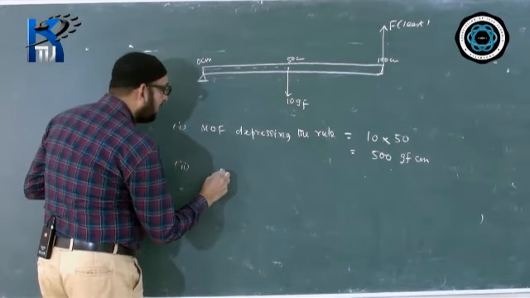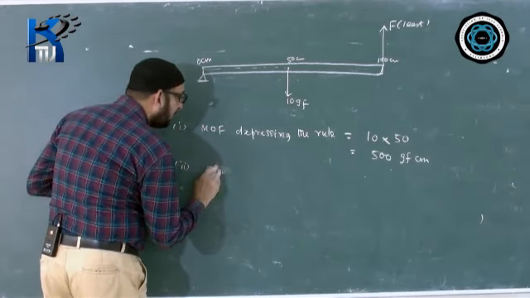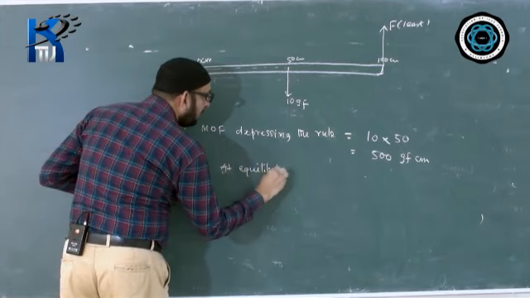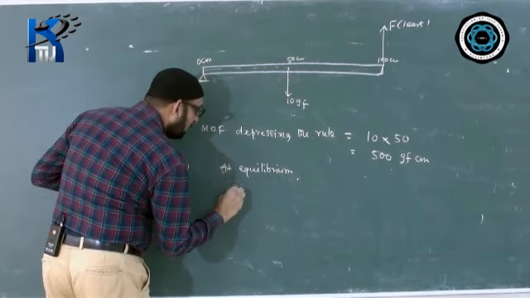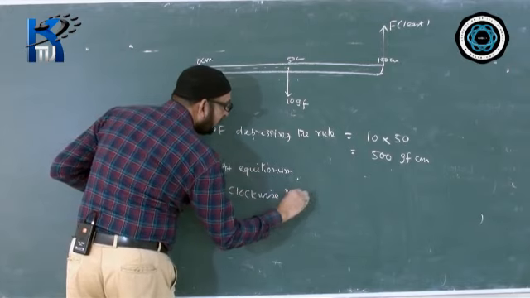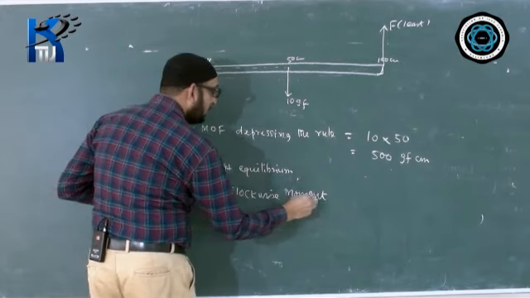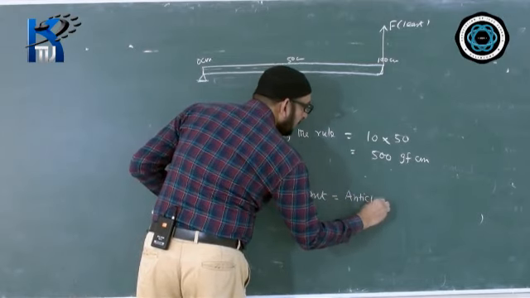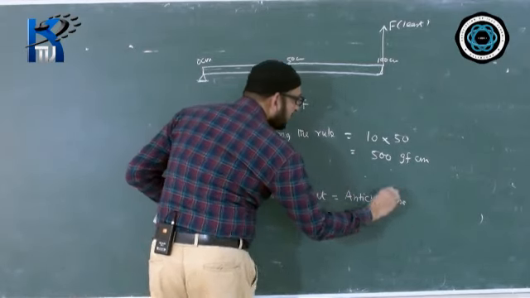Now we will write the moments, right here, at equilibrium. We will write the clockwise moment equal to the anti-clockwise moment. Any one we can write first, clockwise or anti-clockwise.